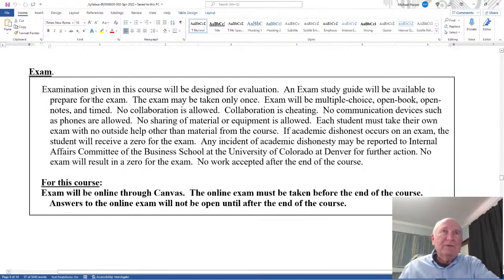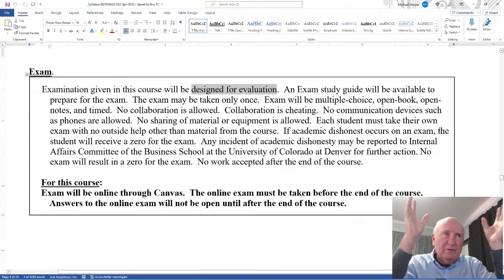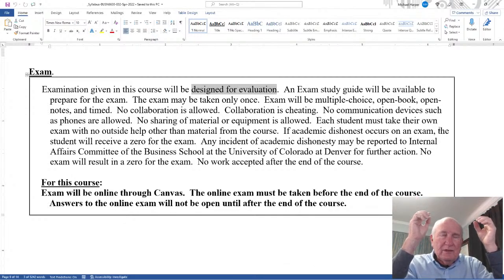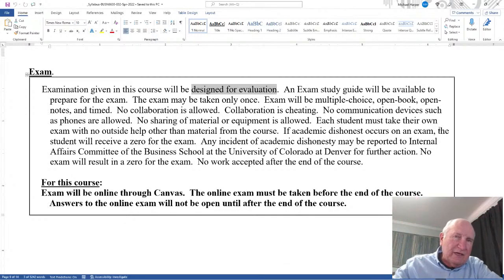Okay, the exam will be given in this course for evaluation. What I mean by designed for evaluation is that the quiz and the homework and the memos: the quiz and the homework are designed for learning. The memos are designed for communication. The exam is designed for evaluation. In other words, I don't want to ask you things you don't know. I want to evaluate what you do know.